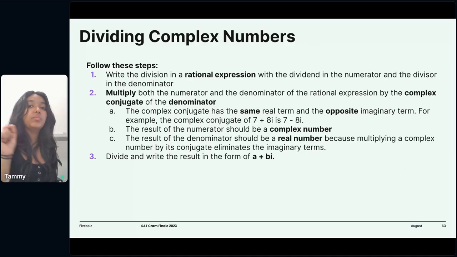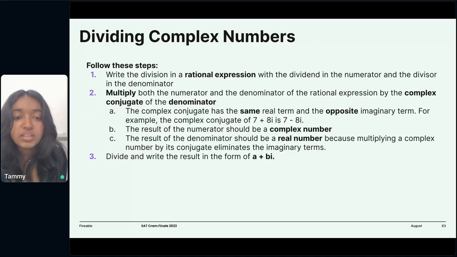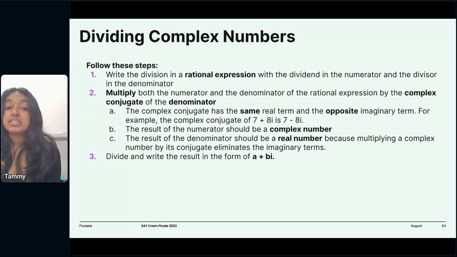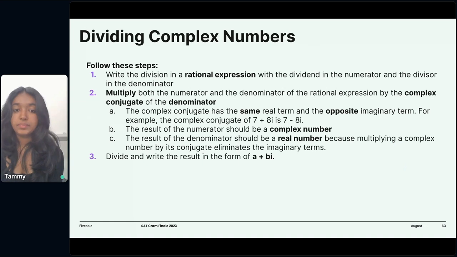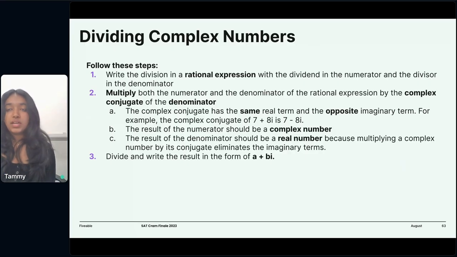So what you want to do is multiply both the numerator and the denominator by the conjugate of the denominator. So what that means is, for example, the conjugate of 7 plus 8i is 7 minus 8i, right? So all we're doing is multiplying the numerator and the denominator by that. And notice how that's not changing anything, because 7 minus 8i over 7 minus 8i is just 1. And multiplying anything by 1 is just the same thing. It's not going to change.